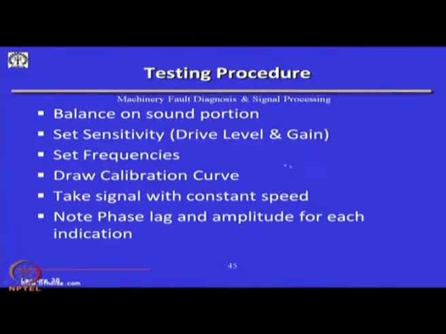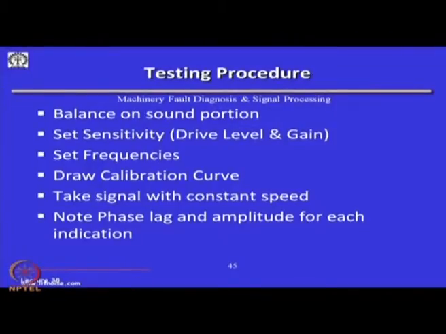Some of the testing procedures are based on the sound portion. Because these eddy current probes are used, the signal we get can be balanced through a Wheatstone bridge circuit, and you can change the resistances to balance it.